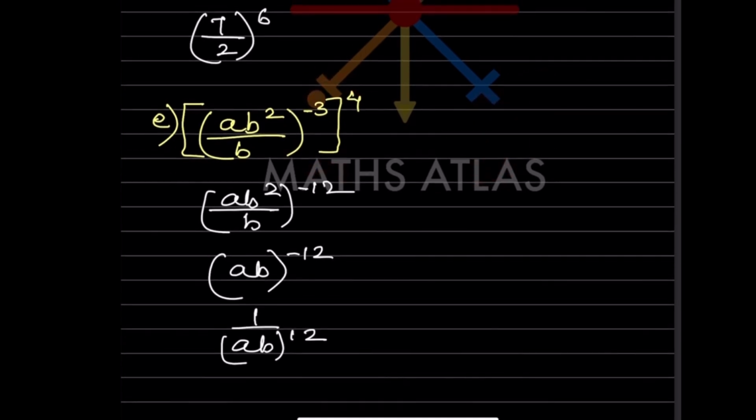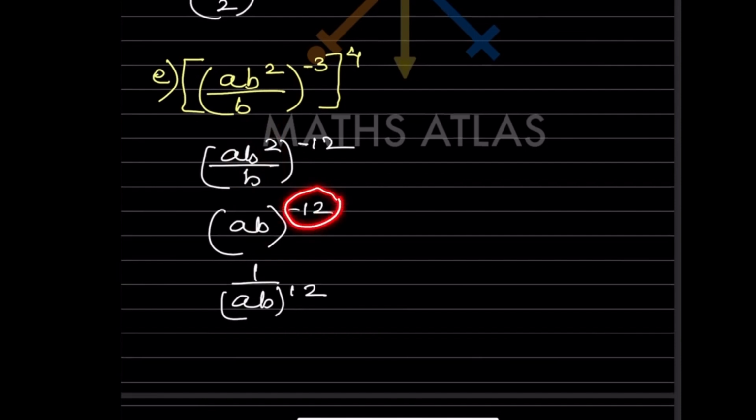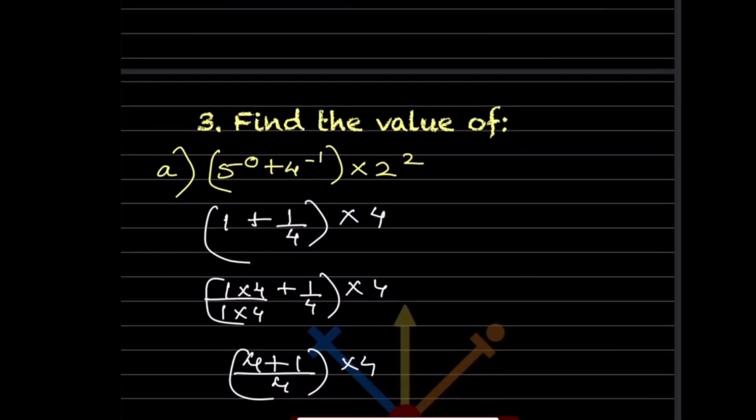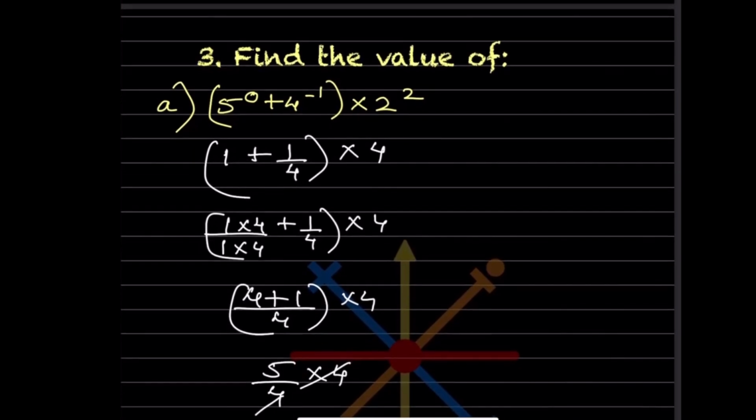Now what we can do here, because now we have b square and b, we can cut one b from here. So this will be just one b here, and a is as it is, so ab raised to minus 12. Now we want this positive, so that will be 1 by ab raised to 12. Now find the value.